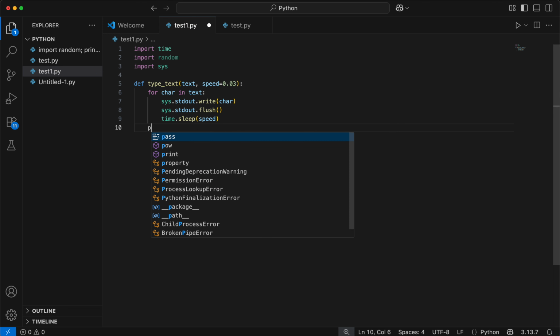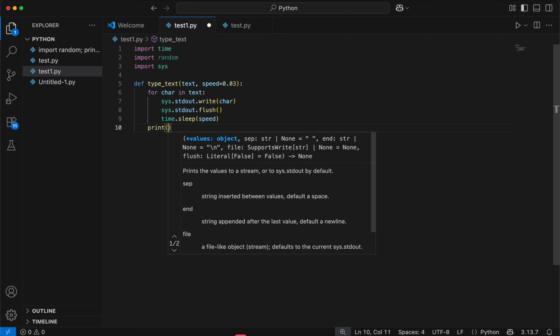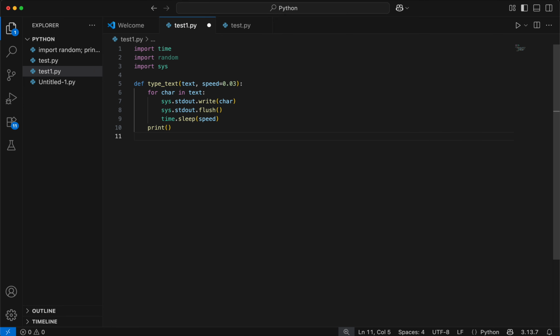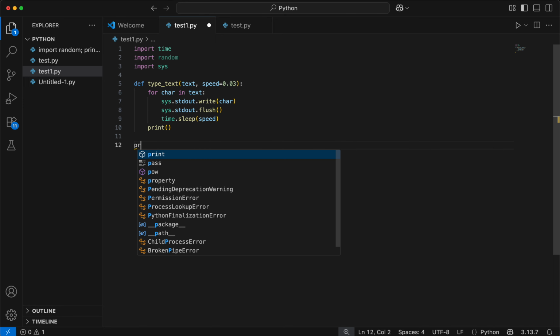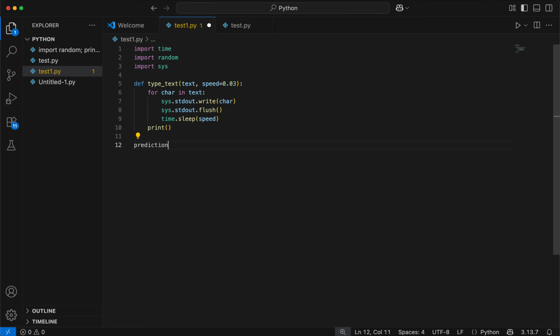Okay, next we'd like to print just brackets. Next we'd like to write predictions. So this will be our predictions. First of all, let's write, tomorrow you will play. So this is the first one.